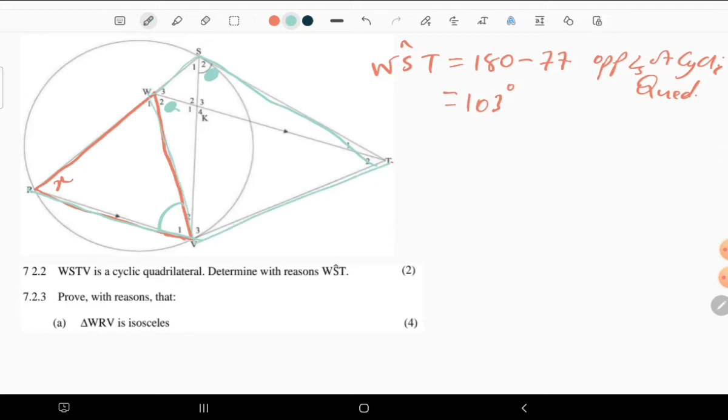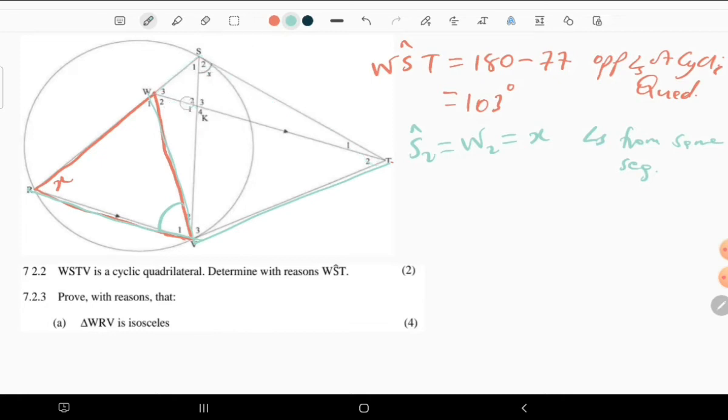So this angle is also equal to that one. So S2 is equal to W2. They are both equal to X as well. The reason: angles from the same segment are equal to each other.